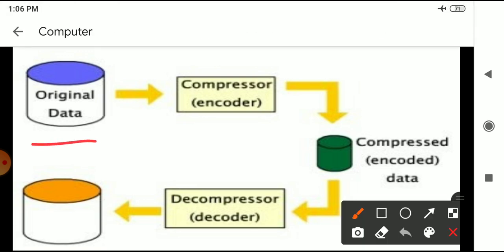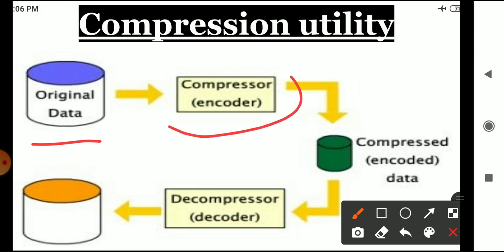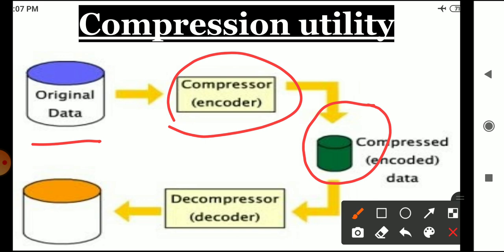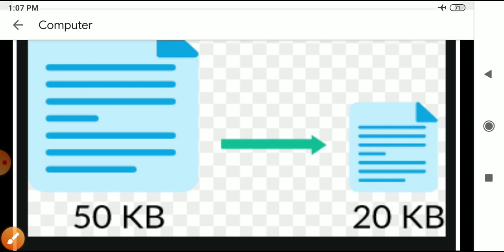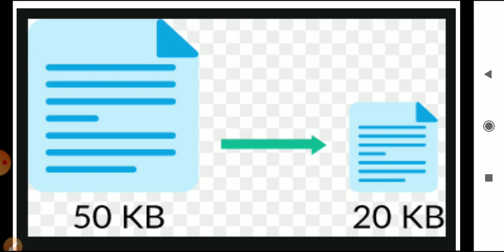The original data is compressed by the compressor encoder. It is resized and converted into a small size, and it gets decompressed whenever we want to use that data, so that it is converted into the original form and we can work on it. Here is one example. A 50 KB file is compressed and converted into 20 KB. That helps us in proper storage management.